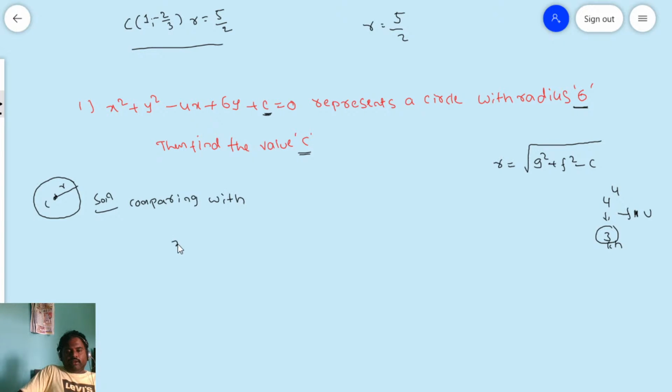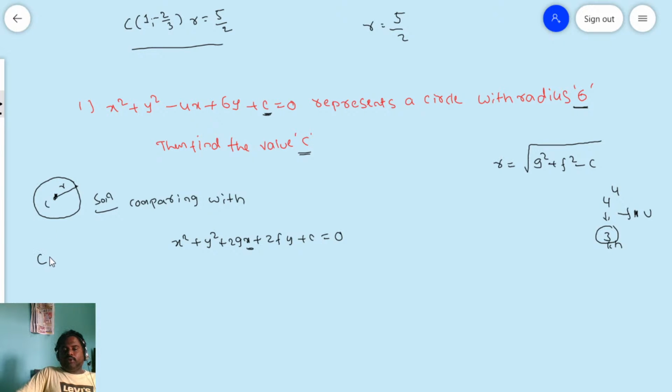Now you see friends, to solve this problem, in the solution we compare with x square plus y square plus 2gx plus 2fy plus c is equal to 0. If you compare both sides, then we will get the center and the radius.